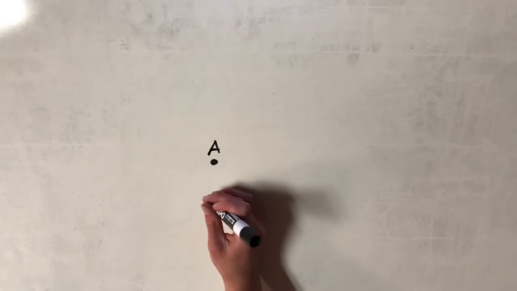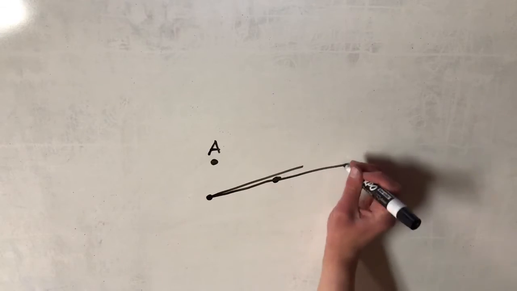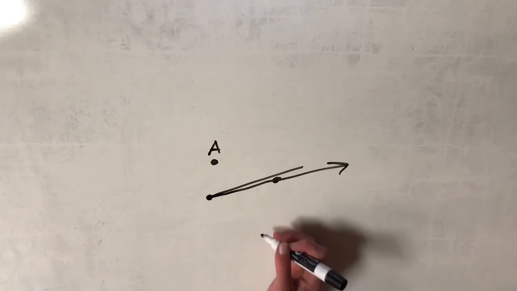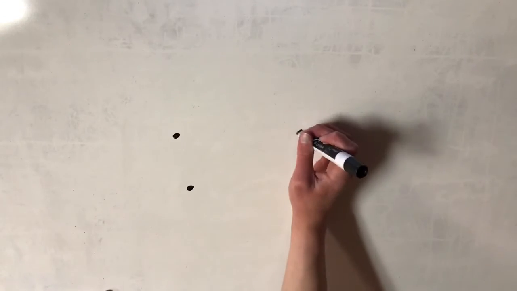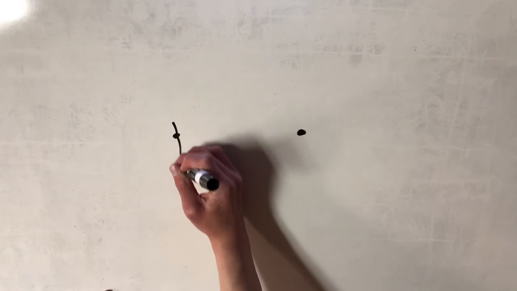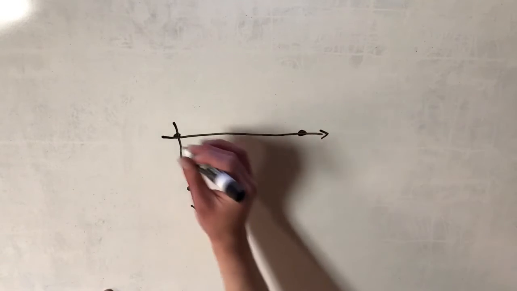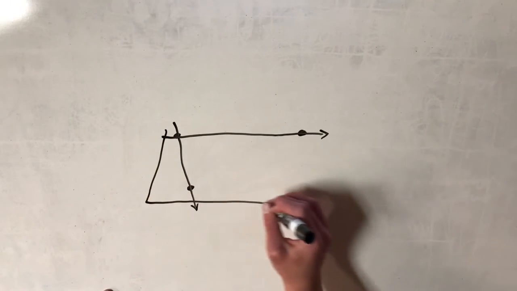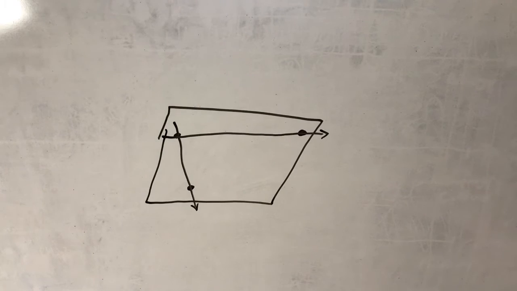To define a line, you need 2 points, because you need a line to connect the 2 points. And a plane is defined using 3 points, because if you have 3 points here, they're not on the same line. You'll notice you can't make one line connecting all of them, but you can make a plane connecting all of them. So it takes 3 points to denote a plane, and it takes 2 points to denote a line.